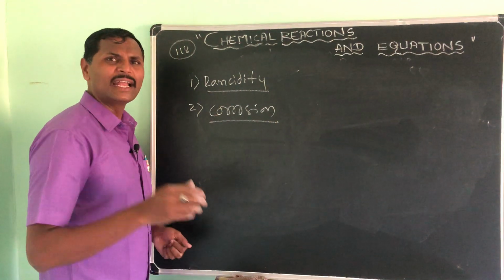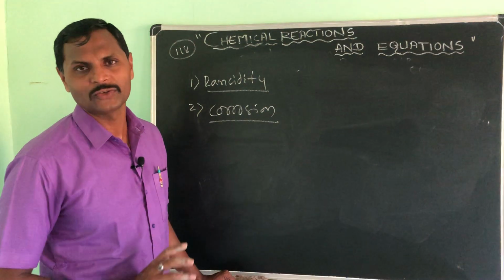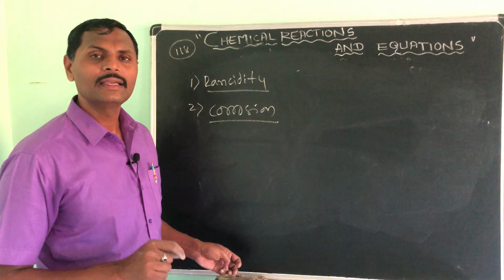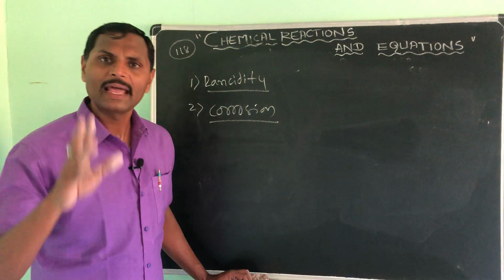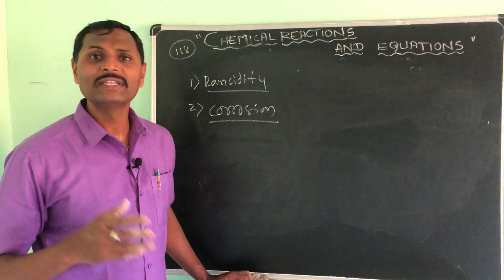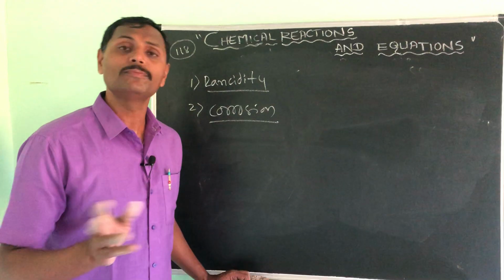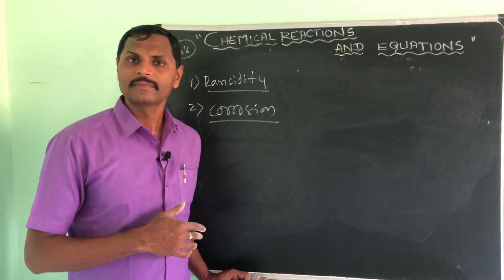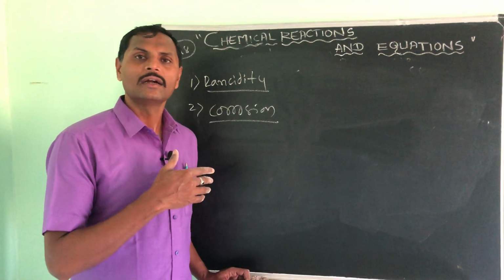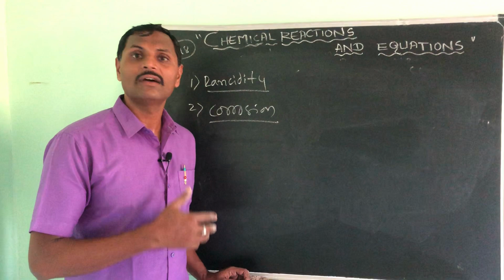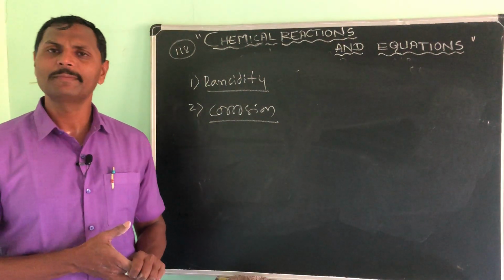As I told you, the eating up of a metal surface is called corrosion. That is also an oxidation and reduction reaction. Then how to prevent the rusting of iron? Very simple. We apply paint on the iron substances. We galvanize it. We apply grease or oil on it to prevent the rusting of iron. These are the methods to prevent the corrosion or rusting of iron. I think this is a small chapter you have understood.